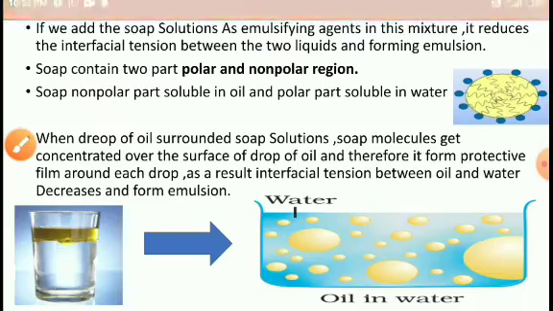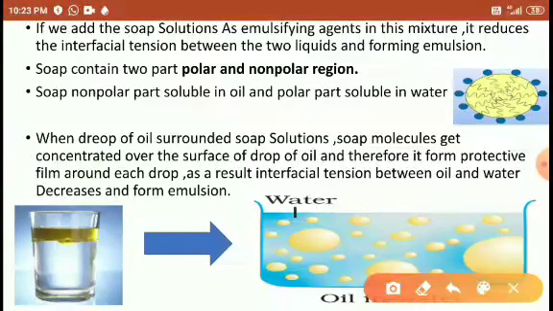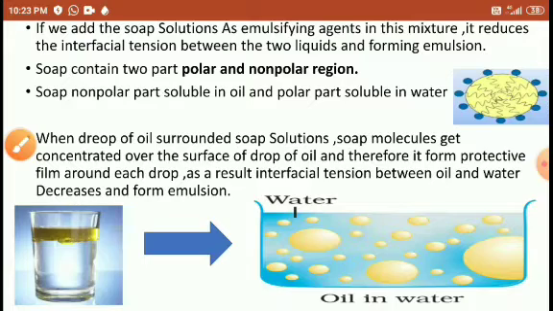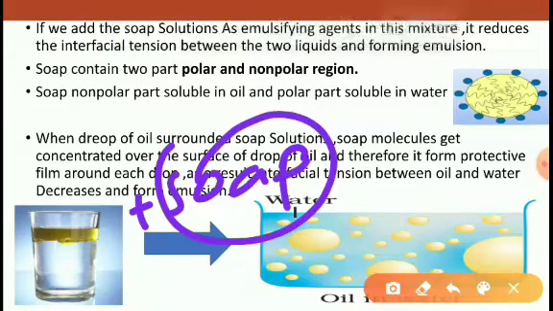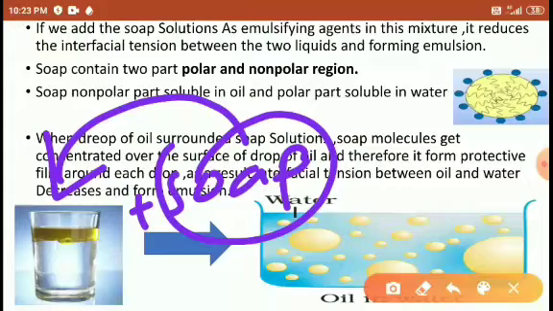Right, students. So how do we prepare it? We have to add the soap solution as an emulsifying agent in this mixture. It reduces the interfacial tension between the two liquids and forms an emulsion. When we add the soap particle, what happens, students?